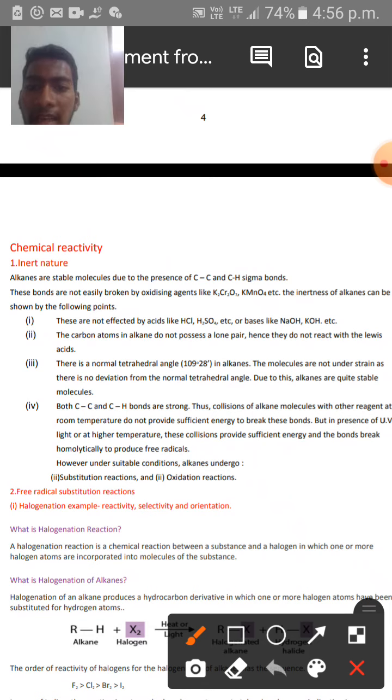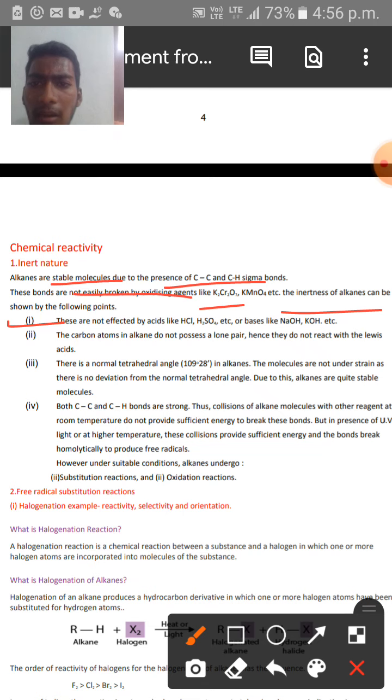As I told you earlier, alkanes are inert in nature, and they are stable molecules due to the presence of C-C and C-H single sigma bonds, and these bonds are not easily broken by oxidizing agents like K2Cr2O7 and KMnO4, etc. And this inertness of alkanes can be shown by the following points.